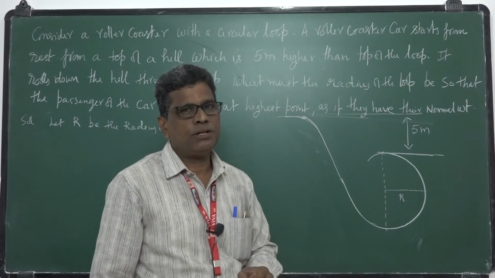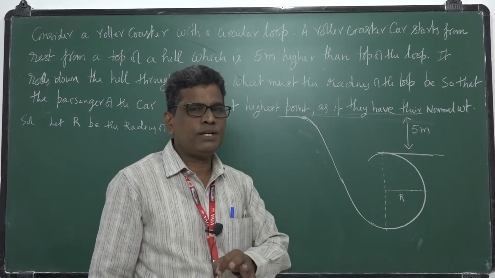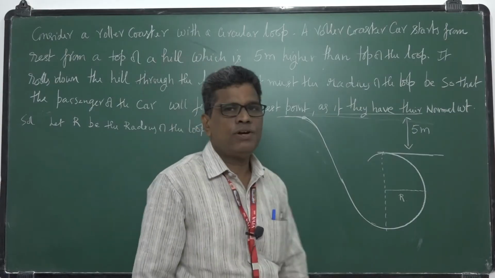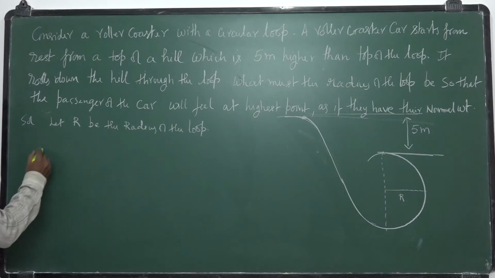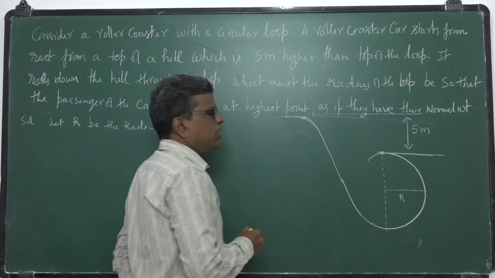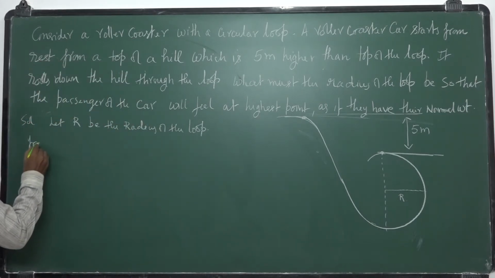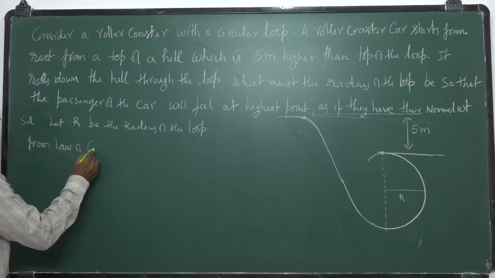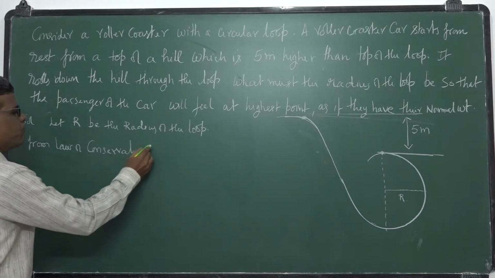That decrease in potential energy, whatever amount it decreases, that same amount it converts into kinetic energy from the law of conservation of energy. So from the law of conservation of energy, I want a velocity here.